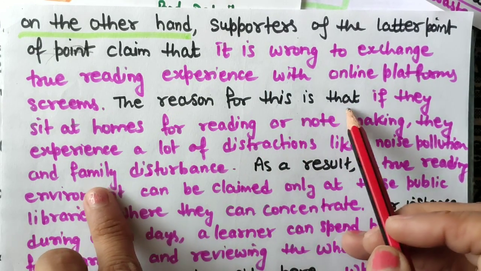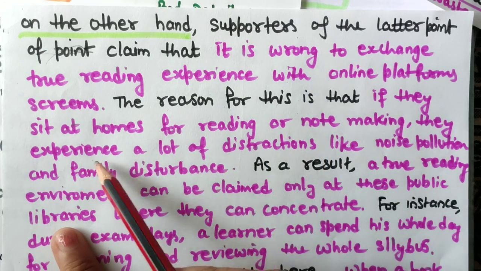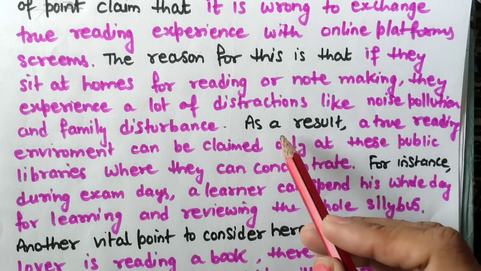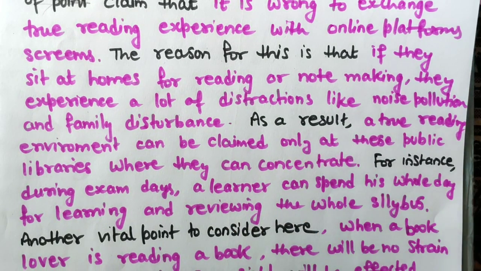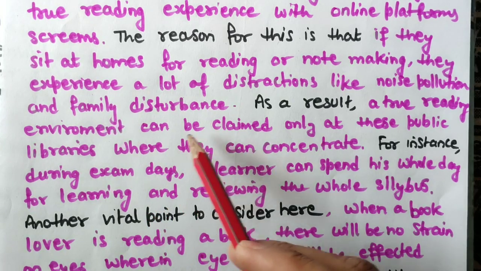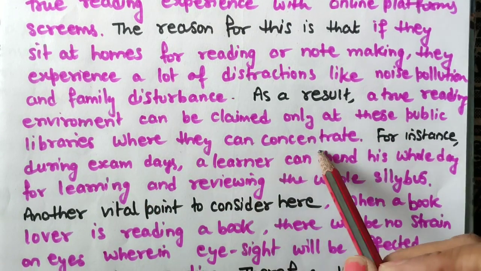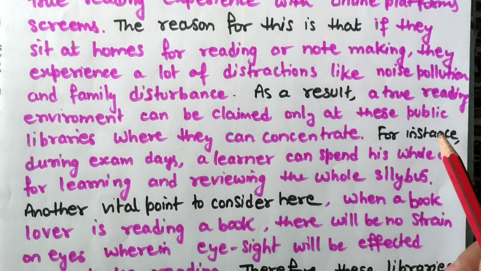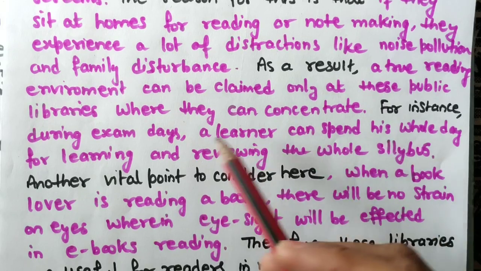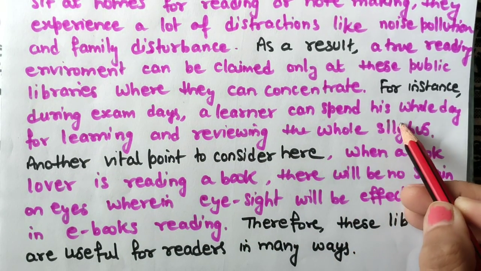The reason for this is that if they sit at home for reading or note making, they experience a lot of distractions like noise pollution and family disturbance. As a result, what will happen? A true reading environment can be claimed only at public libraries, where they can concentrate on their studies. For instance, during exam days, a learner can spend his whole day learning and reviewing the whole syllabus. Syllabus spelling is wrong, I know it.